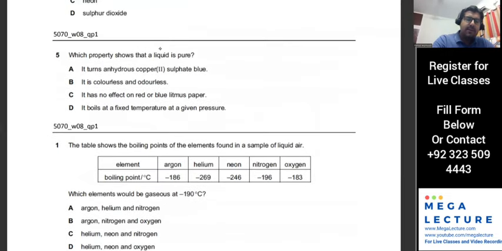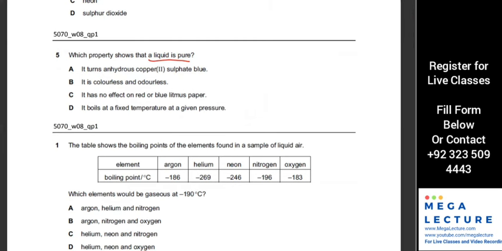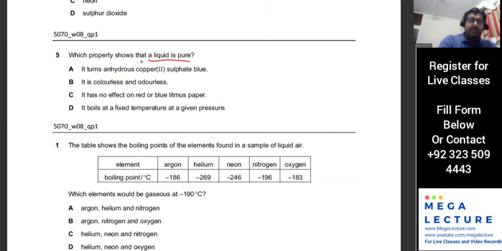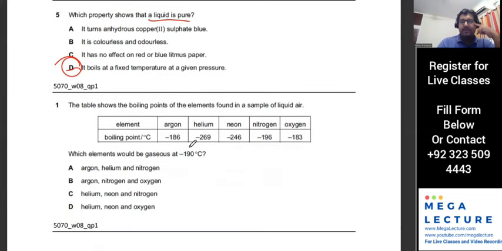How would you know that a liquid is pure? D. I told you we wrote this down as well, that the boiling point and the melting point are how you figure out whether something is pure or not. So then the next one, which elements would be gaseous at minus 190?